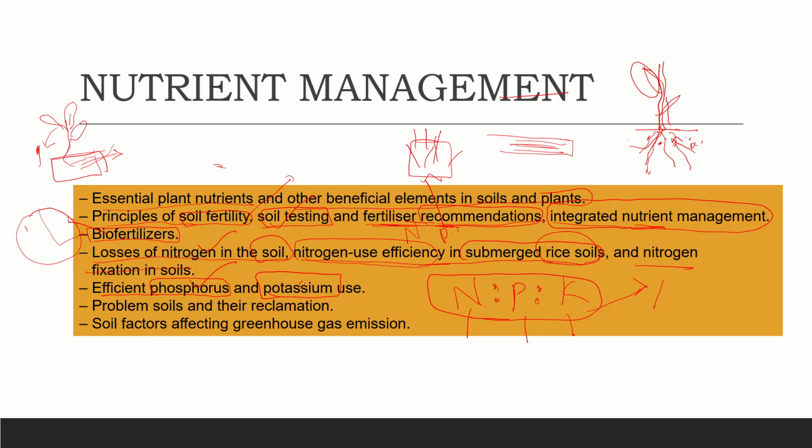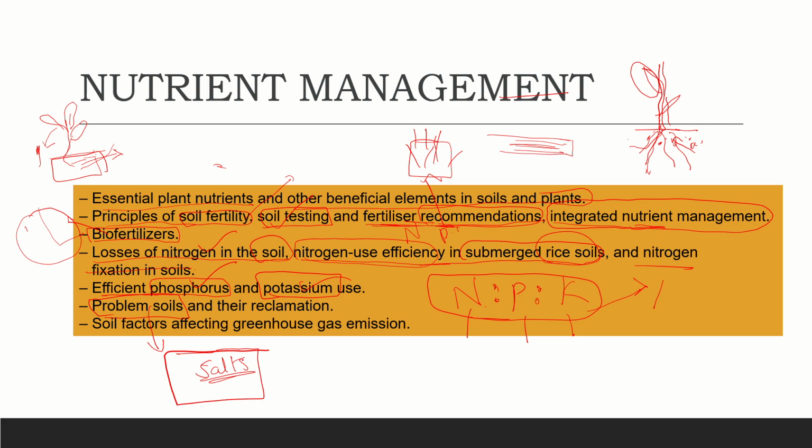So we have to know what the NPK ratio is. So we study here phosphorus and potassium use. And problematic soils. What is meant by problematic soils? The soils which have less productivity. Why?